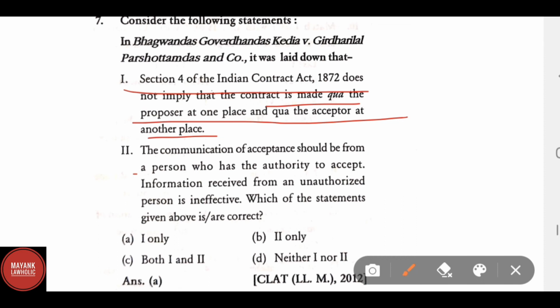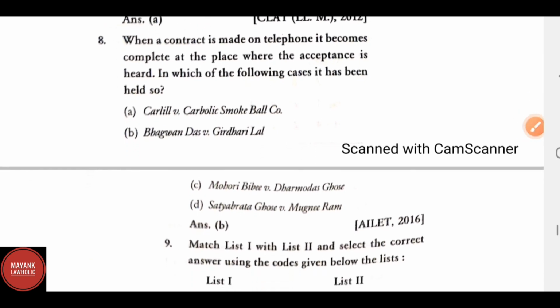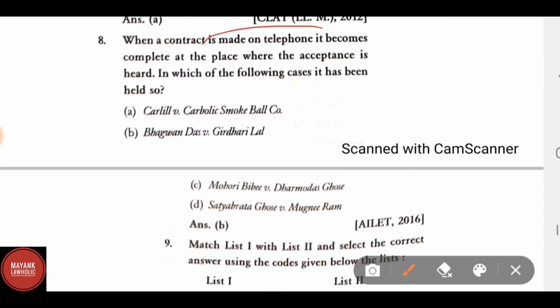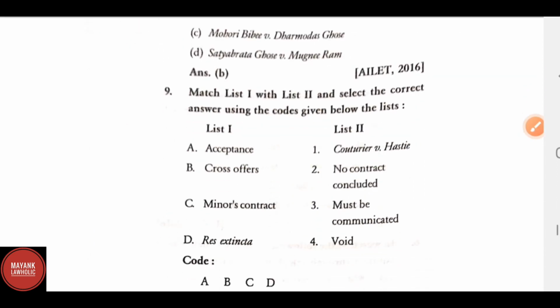Second, the communication of acceptance should be from a person who has the authority to accept. Information received from an unauthorized person is ineffective. Which statements are correct? Only one is correct. We have already discussed this question. When a contract is made on telephone, it becomes complete at the place where the acceptance is heard. In which case was it held? Bhagwan Das versus Girdhari Lal.